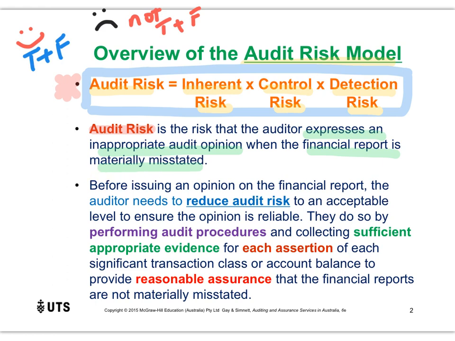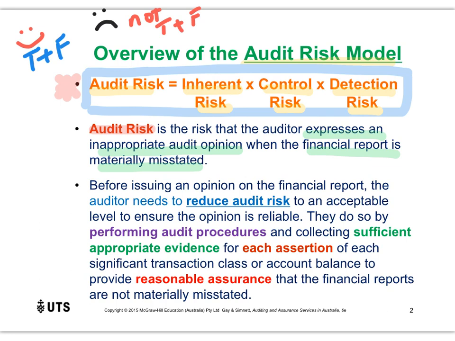Now, this is why providing an incorrect audit report is actually a really, really terrible thing. And we talked about this in our second lecture, and that is because by providing an incorrect audit opinion or an incorrect audit conclusion, it can expose us to legal liability. That is why we always want audit risk to be as low as possible. We want the risk of providing an incorrect audit opinion to be as low as possible. So how do we achieve that?